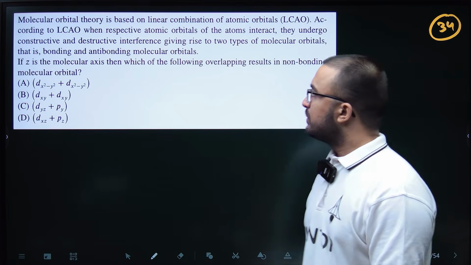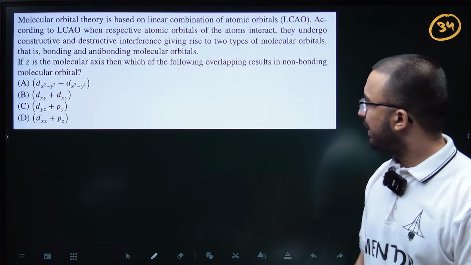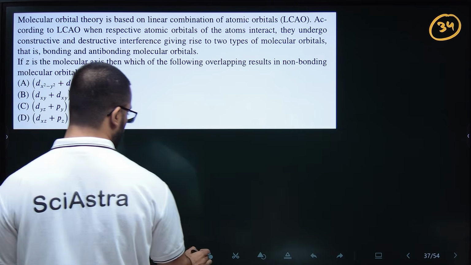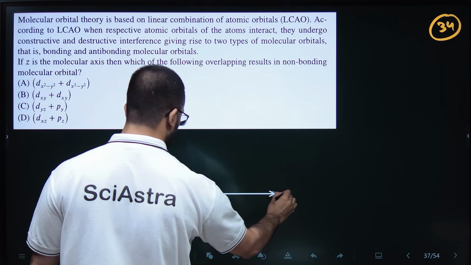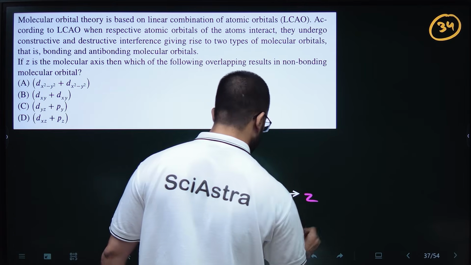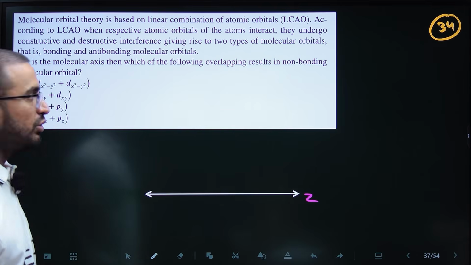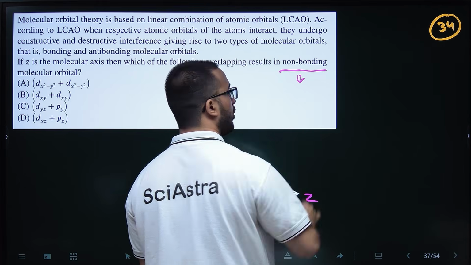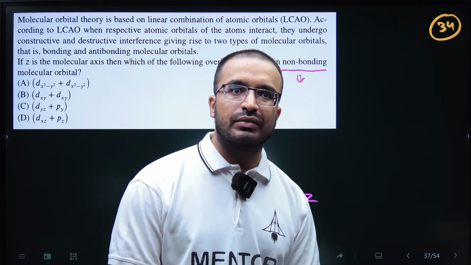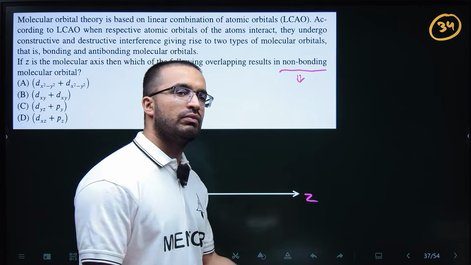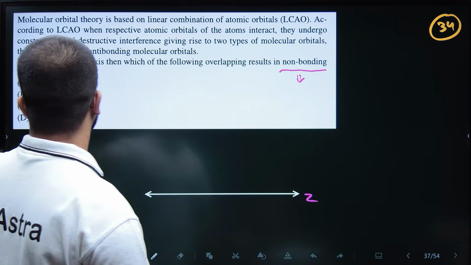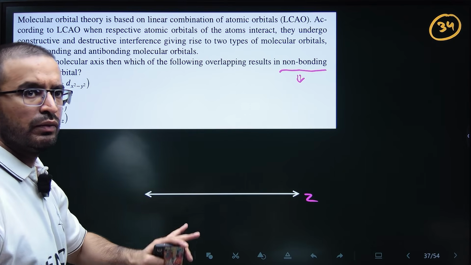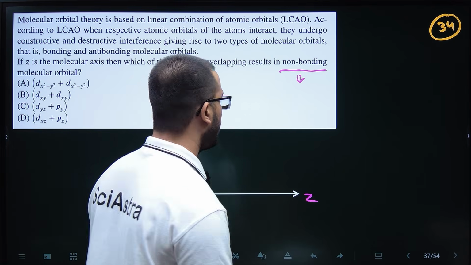Now, let's move to molecular orbital theory of chemical bonding. They have said that if Z is the molecular axis, so let's draw Z. Then which of the following overlapping results in non-bonding molecular orbital? Non-bonding means the orbitals which basically don't overlap, which don't make a bond together. So these orbitals are not overlapping, they are not bonding, so no overlap.